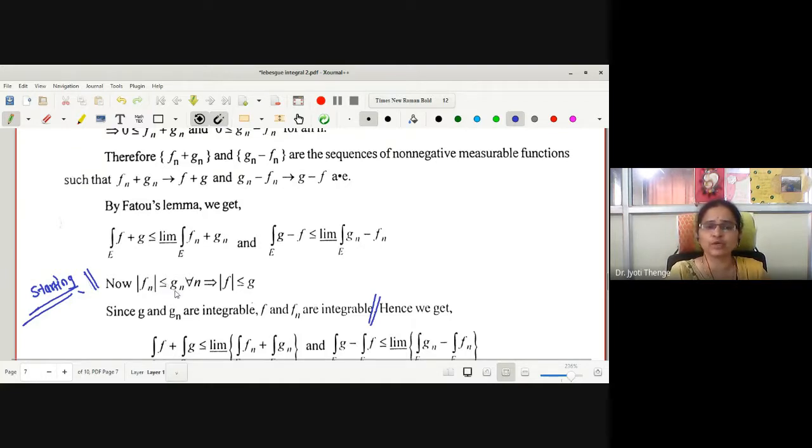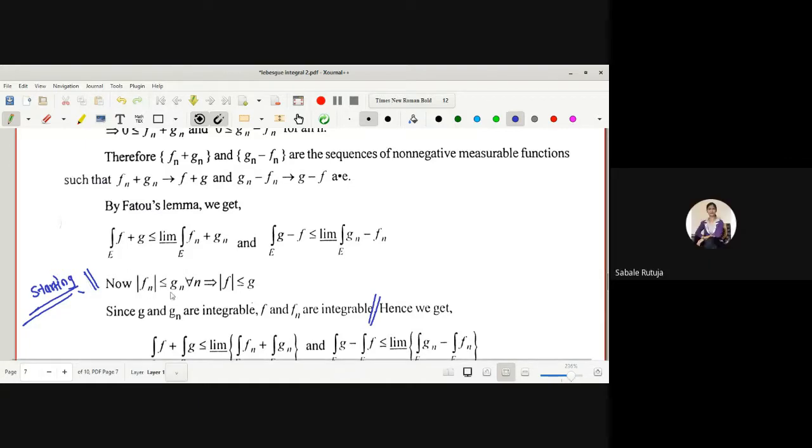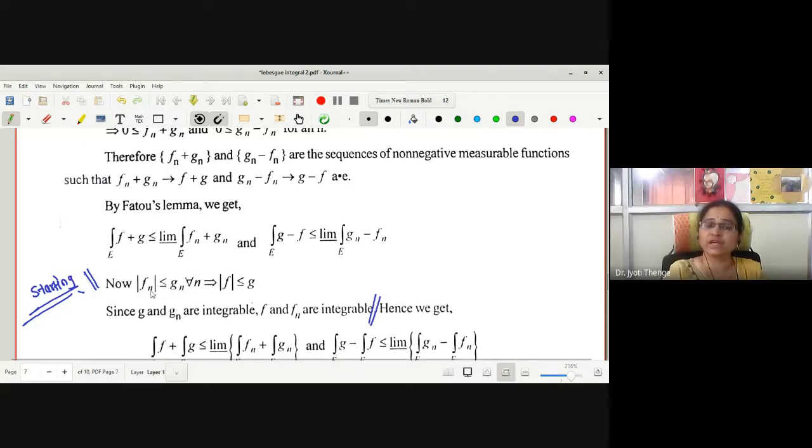Mod Fn is given to be less than or equals to Gn, where mod F is less than or equals to G. Because if I take limit on both sides, limit mod Fn converges to limit Gn. What is limit mod Fn? This is mod F. Limit Gn is G. But G and Gn both are integrable. Therefore, may I say mod F and mod Fn are integrable? Yes. If mod F and mod Fn are integrable, I can say F and Fn are also integrable.